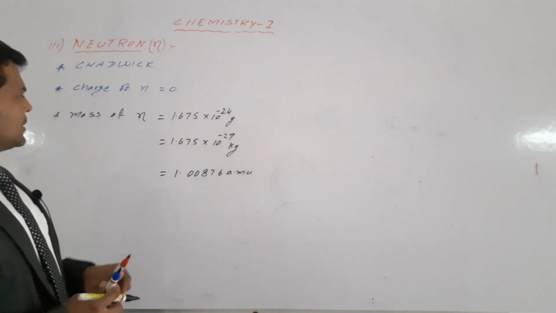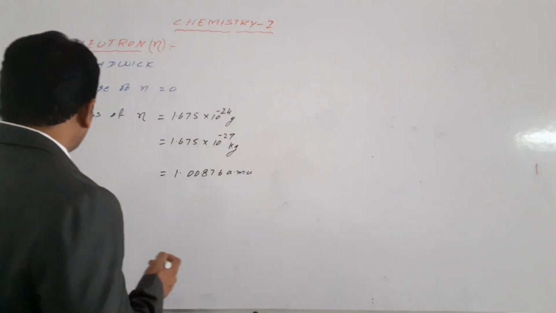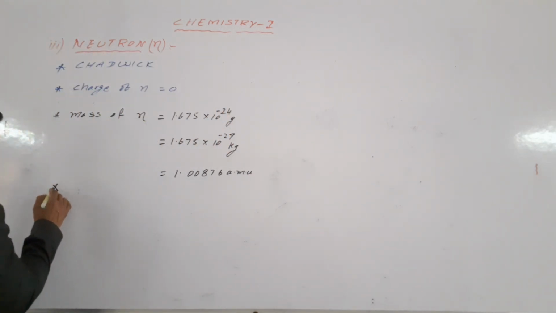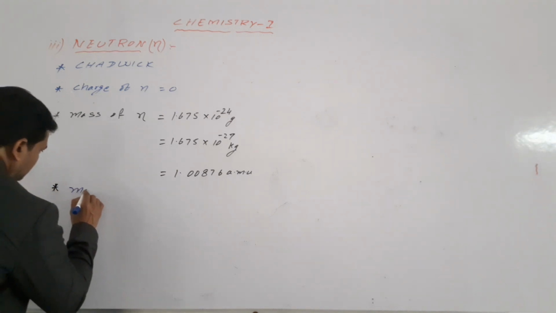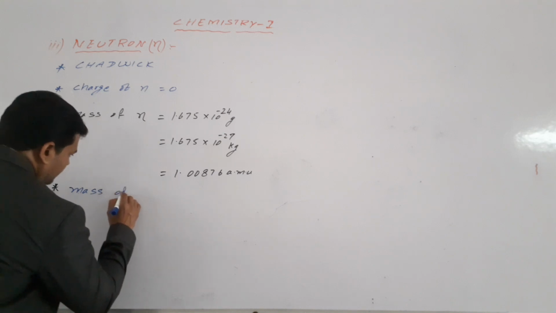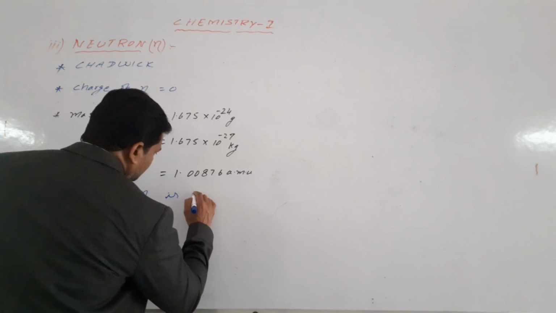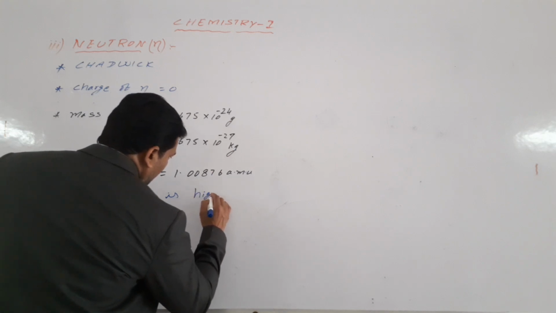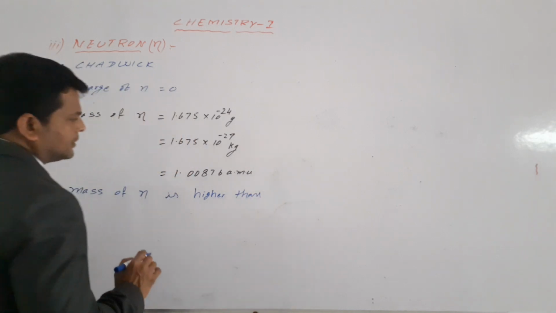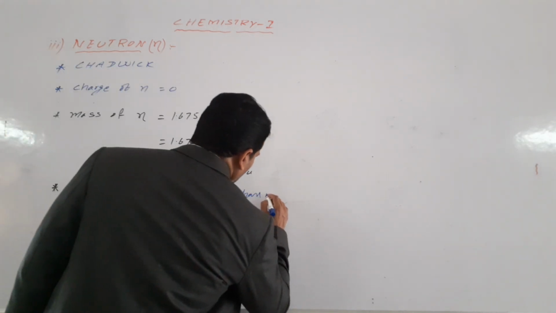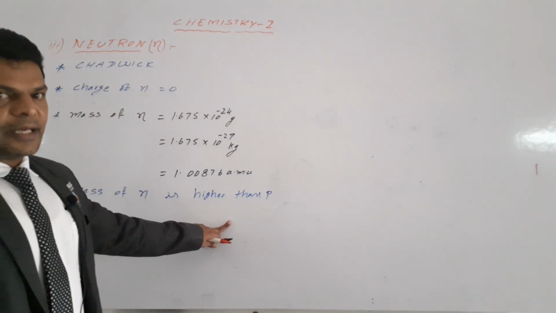Here you have to know one more important point: mass of neutron is higher than proton. Mass of the neutron is higher than proton.